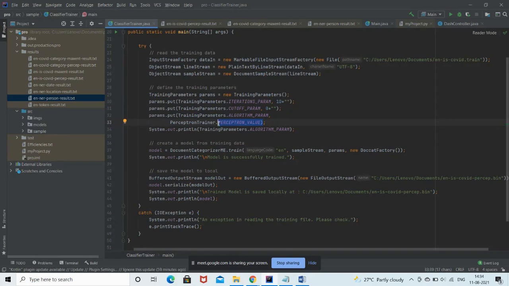Briefly explaining the algorithms: max entropy, as the name suggests, uses the max entropy principle, wherein the model with maximum entropy is chosen, and the perceptron model is basically a single layer neural network. So we trained four models. One model is to classify whether the text is COVID or not, and the other is to subclassify if the text turns out to be COVID.